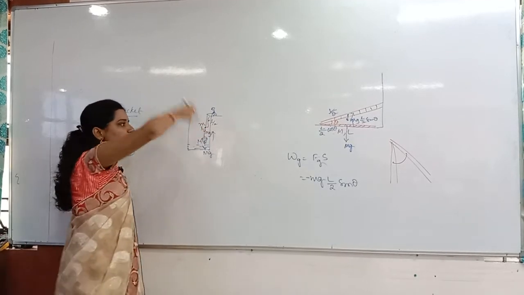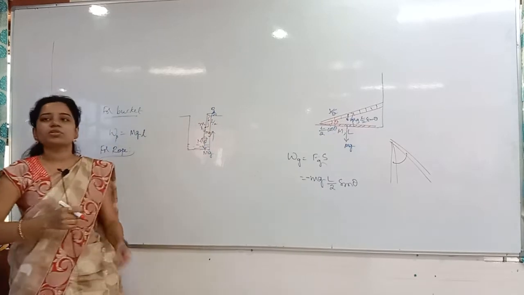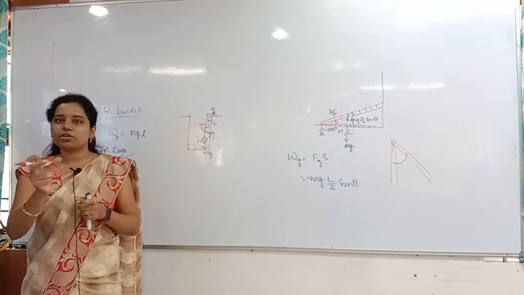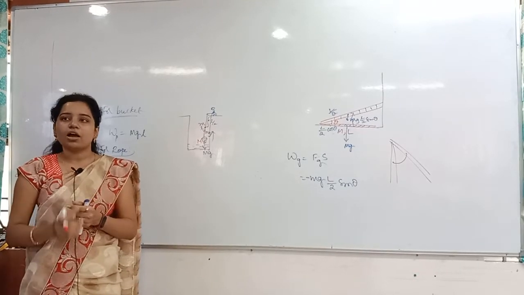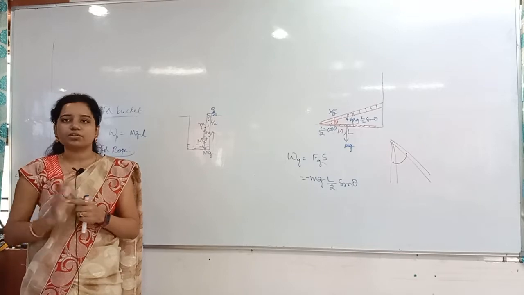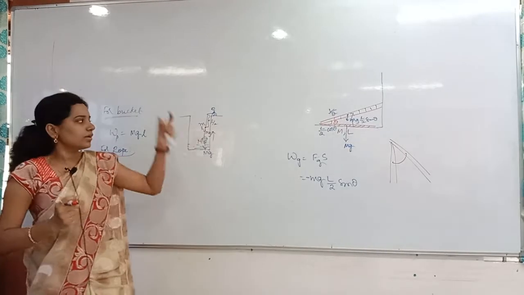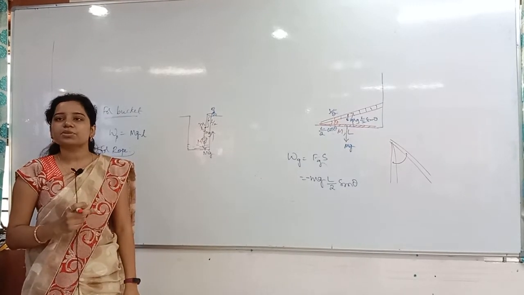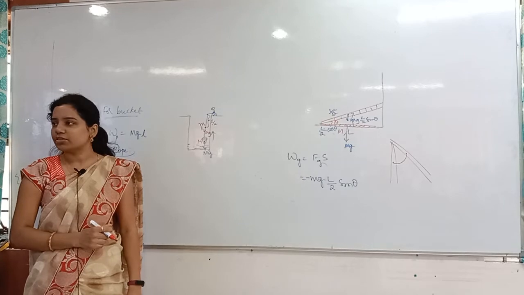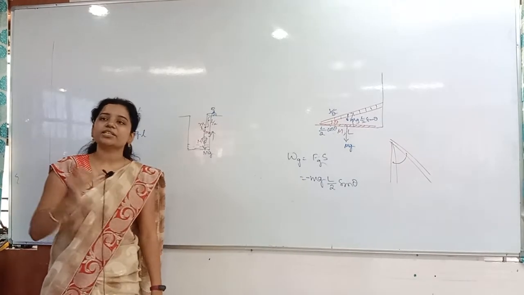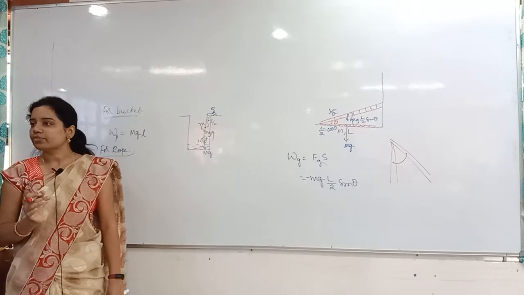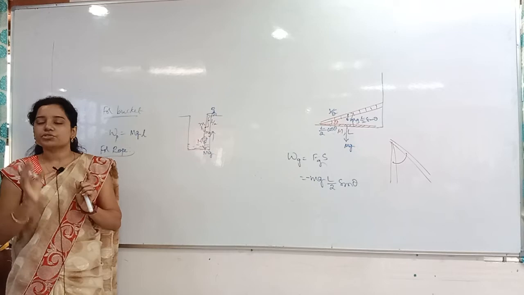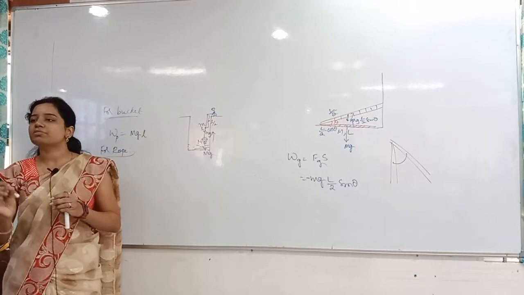So whenever I pull the rope in this direction, I am covering almost the entire length of the rope, but I am not measuring the weight of the rope. I am just telling how much force I am applying, nothing but mg, exactly at L by 2 distance. Why L by 2 distance? Because it is acting at the center of gravity only. So what you have to take is the displacement of the center of gravity. You should not measure how much I am pulling up; you should take just the displacement of the center of gravity.